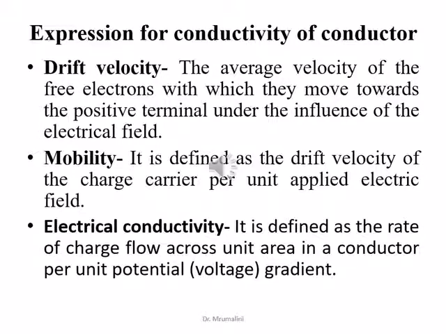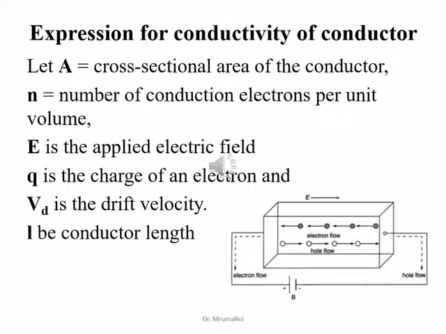Mobility is defined as the drift velocity of the charge carrier per unit applied electric field. Electrical conductivity is defined as the rate of charge flow across unit area in a conductor per unit potential gradient. Now we have to obtain the expression for conductivity of a conductor.